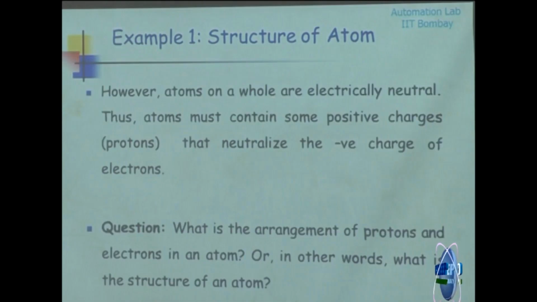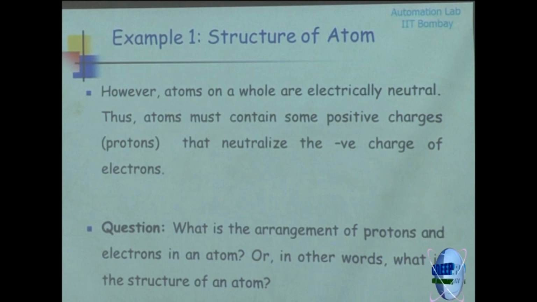Subsequently, of course, it was known by that time that the atom is an electrically neutral entity. So there has to be an equivalent positive charge in every atom.